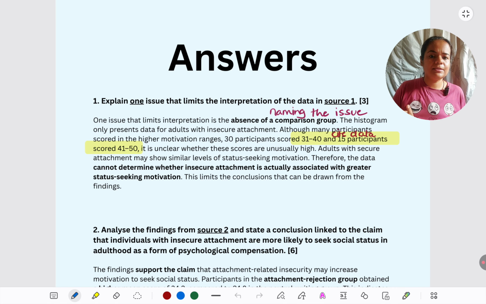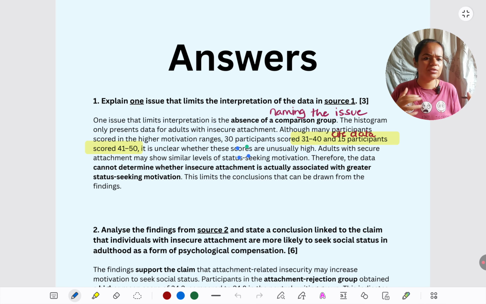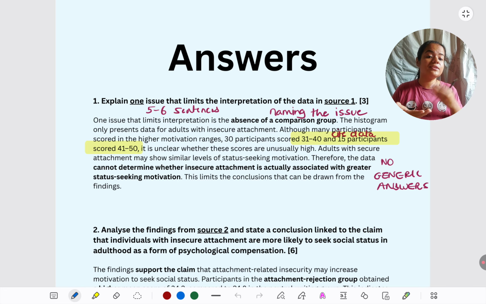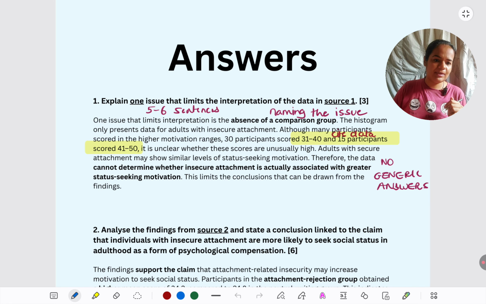If a single histogram is there, then we come to know only about one group. We don't come to know about the other group. We don't know how the other group is performing. What are you talking about? Why are you giving general answers? Which histogram? This histogram is that. The histogram that is given is of insecurely attached people. We do not have a histogram of securely attached people. So instead of a generic answer where I'm talking about histograms in general, I'm talking about this specific histogram which is given to me here. That should be your tone. So no generic answers, specific answers, specifically applying to the data given.